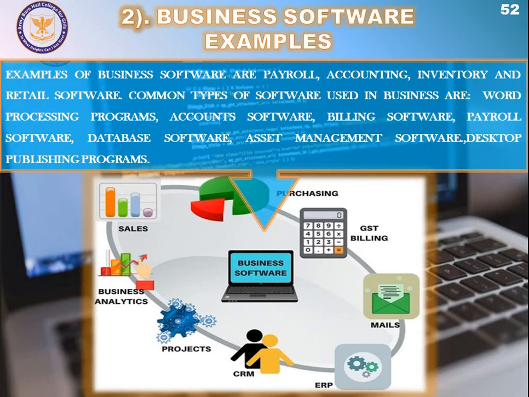As some business has employees and that organization pays them with proper money, in that case some billing software would be required, some payroll software would be required, etc.